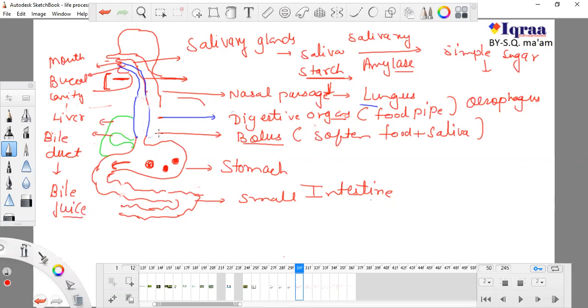And at this side, between the stomach and the small intestine, and don't forget their positions, there is another organ. This organ is known as the pancreas.